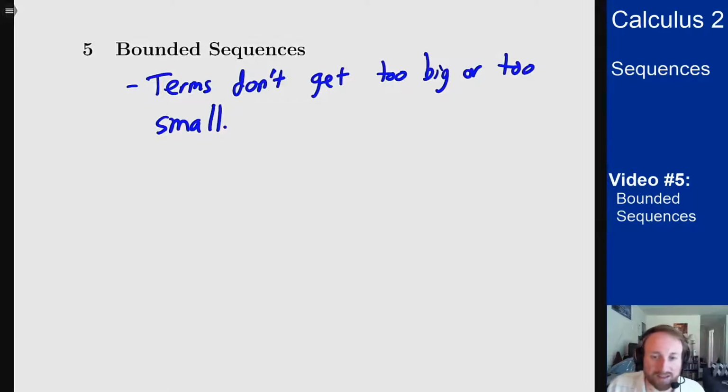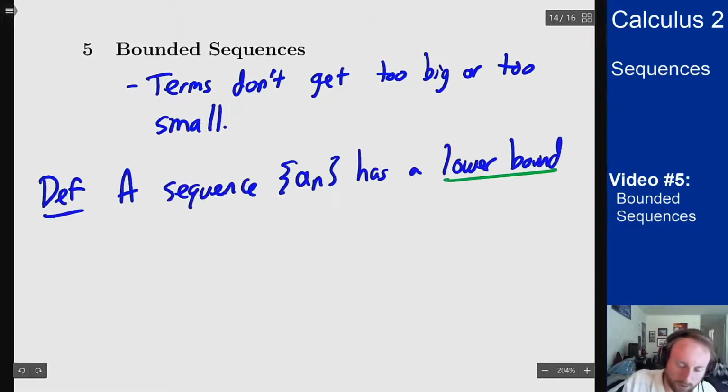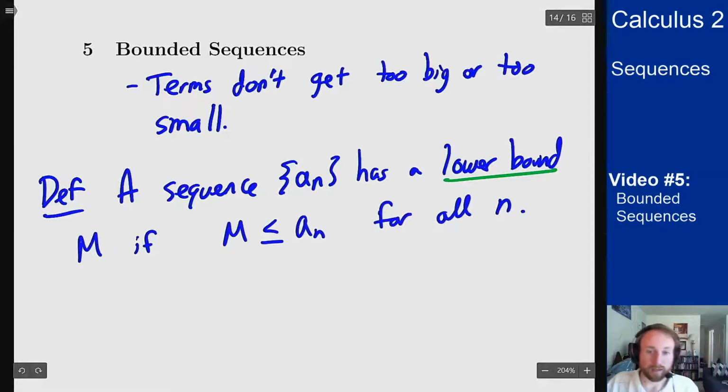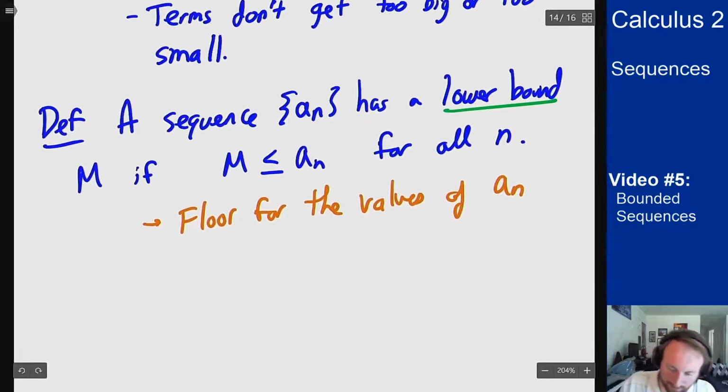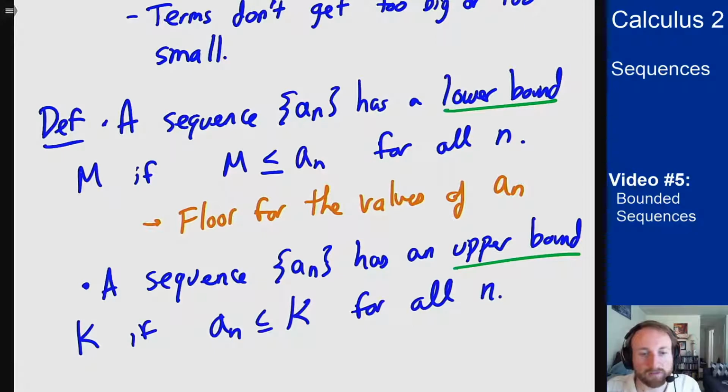So we say that a sequence has a lower bound, which I will call m, if m is less than the value of a_n for all n. Basically means I have a floor where none of the values of a_n go below that floor. In a similar way, we say a sequence has an upper bound if there's a ceiling, if there's a value where I never go above that value. And we'll call the upper bound k here just for not being m. But again, the point here is if a_n is less than or equal to k for all n, that means k is acting as a ceiling that a_n cannot break.